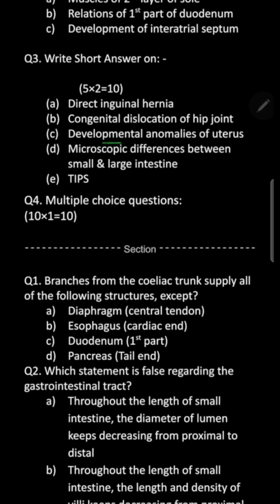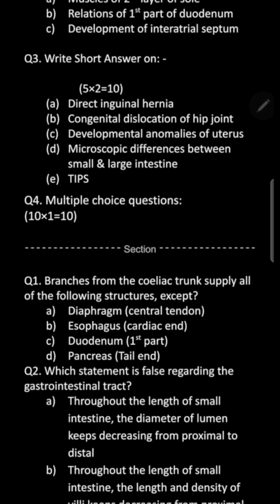Question number 3c is developmental anomalies of the uterus. There are a lot of anomalies of the uterus given in the book. You can read it from there. Then 3d, microscopic differences between the small and large intestine. Very important question. It's given there in a tabular format in your books. In the same way, you can also write it down here.